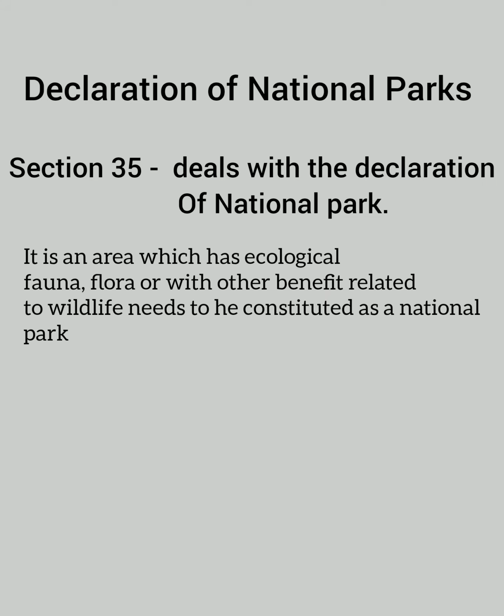Firstly, we will talk about the declaration of national park. Section 35 of this act deals with the declaration of national park. It says that any area which has ecological flora and fauna, or other benefits related to wildlife, needs to be constituted as a national park.